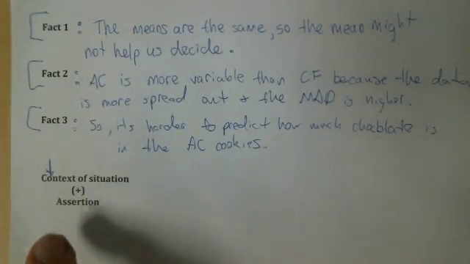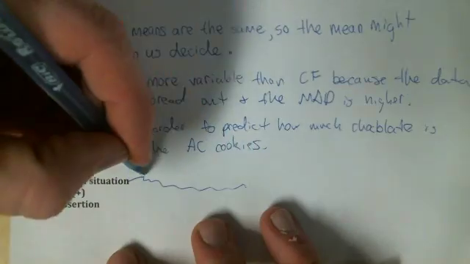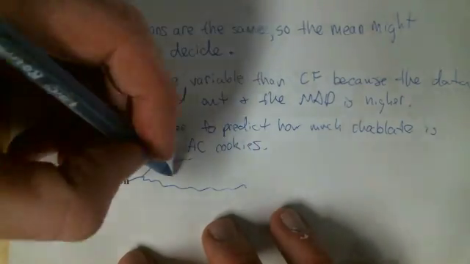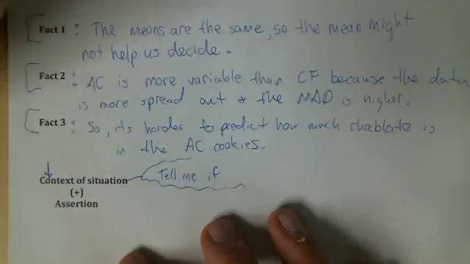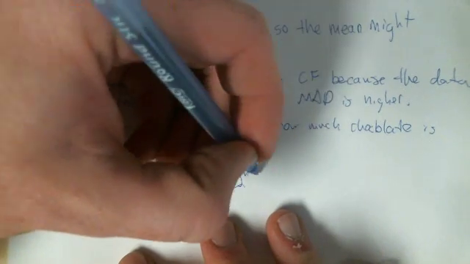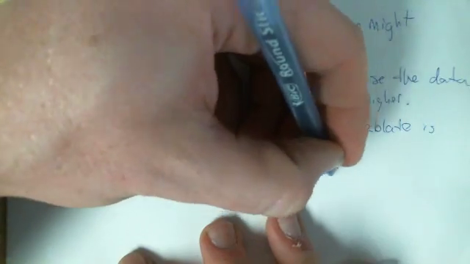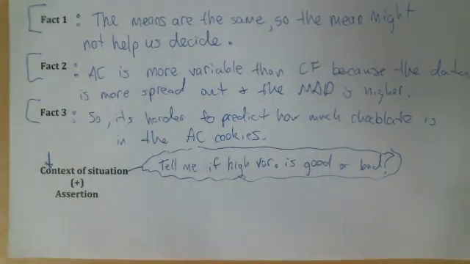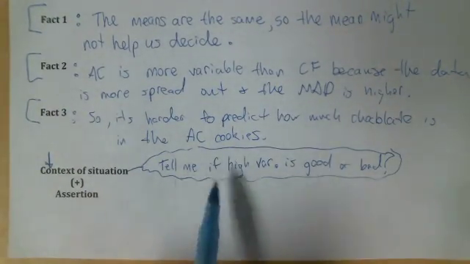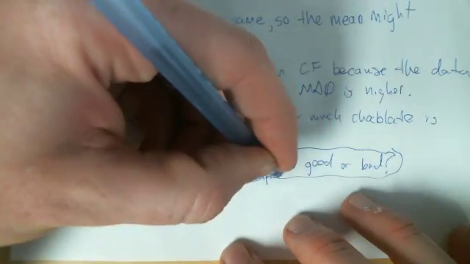When you give me the context of the situation, the assertion, as you think about this, don't write this down. This is what I want you to think about. With the context of the situation, I want you to tell me if high variability is good or bad. That's what you could tell me about the situation. If I don't want to have a hyper party full of little kids, does that mean high variability is good or bad? And explain why. So add an explanation to that.